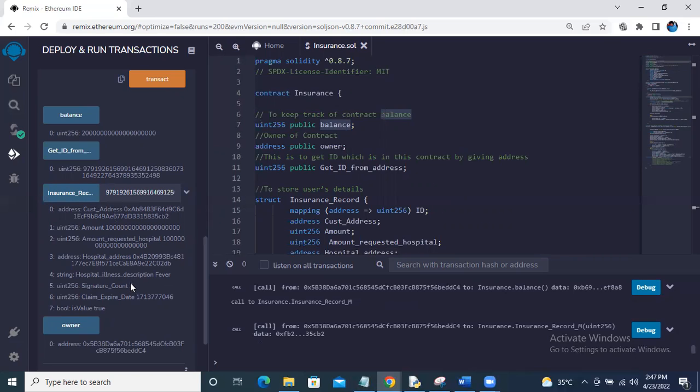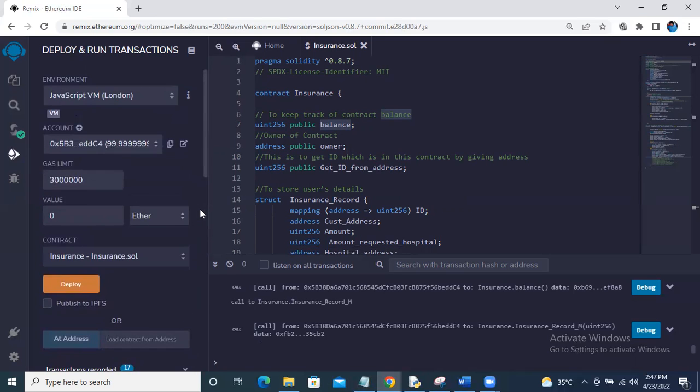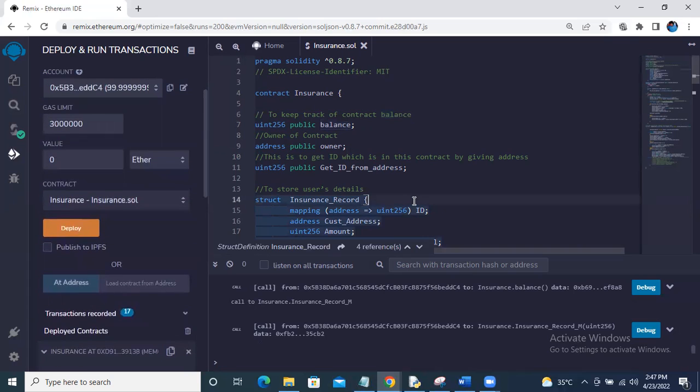The user, the hospital, or anyone can check where the transaction is being delayed, so there is full transparency about how much amount he has claimed. Everyone can see those details, where the particular claim has been stopped, or where the claim process is right now. This is what we thought to demonstrate here.